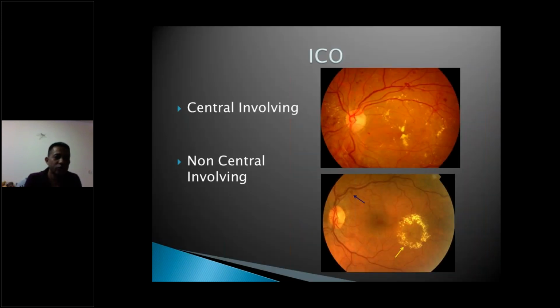But the classification we are most using now is based on the International Council of Ophthalmology classification of DME, and it has actually defined it very easily: central involving or non-central involving. So this you can see is a central involving DME. There is a hard exudate in the center 1 millimeter of the macula, whereas here you can see the fovea is spared. There is a macular edema, but it's away from the center. So this is a non-central involving macular edema. This causes severe loss of vision, whereas in this stage the patient will not have vision loss now, but may have in future.